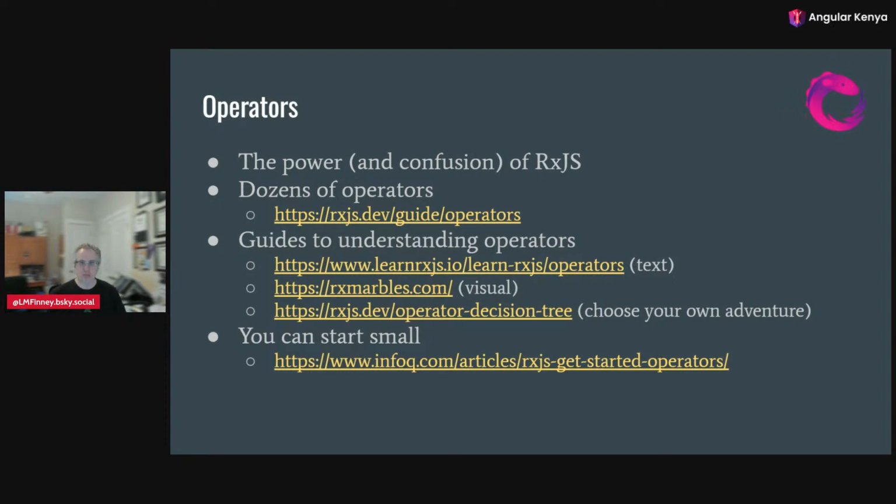But you don't have to be overwhelmed. I really like this article on the last link. It recommends 7 operators to start with. And if you understand those 7 basic operators, you can get really far in doing a lot of things. Now, it turns out some of the other operators will be simpler ways to do things that you can figure out on your own with just those 7. It might be that what you're doing with 3 of those operators, there's another operator that is exactly what that needs to do. But you don't need to worry about all those other ones. Just start small, get confident in a basic set that can do 90% of the work, and build from there.